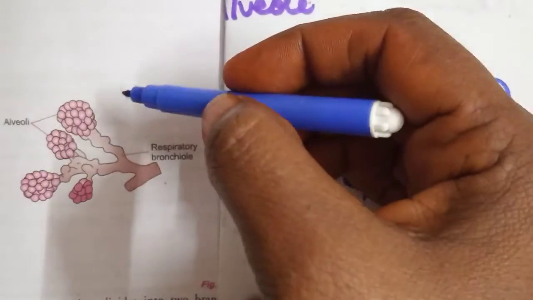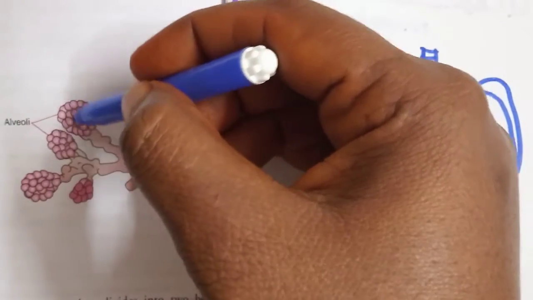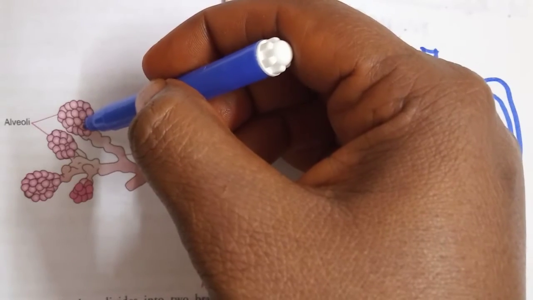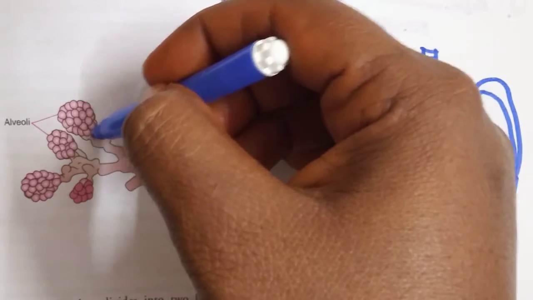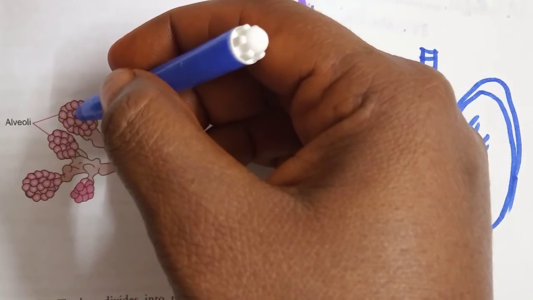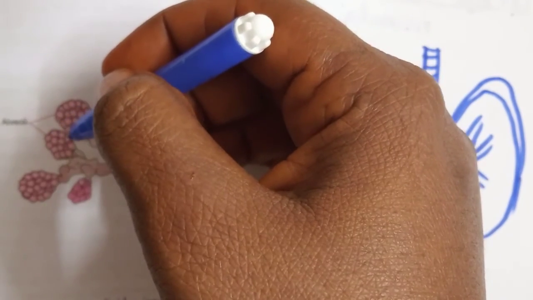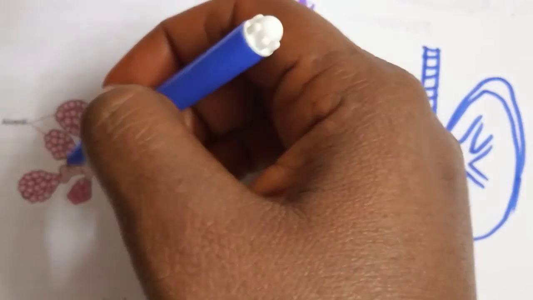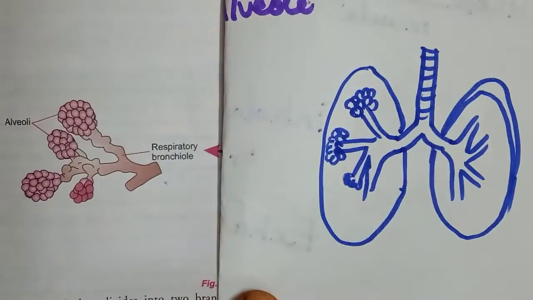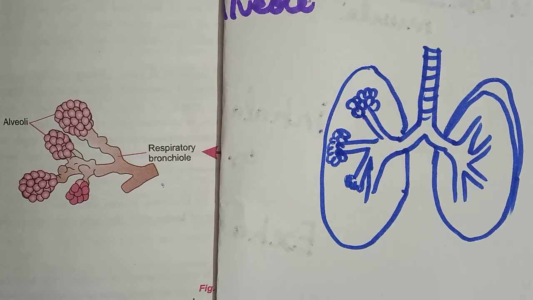See, here the alveoli is present. This is an air sac, present at the end of the bronchioles. There are millions of alveoli present in our lungs. They exchange gases with the help of blood capillaries, carbon dioxide as well as oxygen. Understood? Okay.